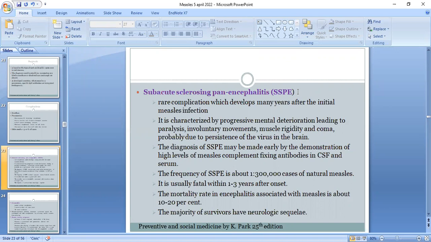The frequency of SSPE is about 1 in 300,000 cases of natural measles. It is usually fatal within 1 to 2 years after onset. The mortality rate in encephalitis associated with measles is about 10 to 20%. The majority of survivors have neurological sequelae.